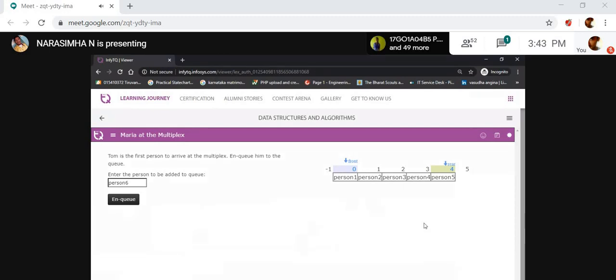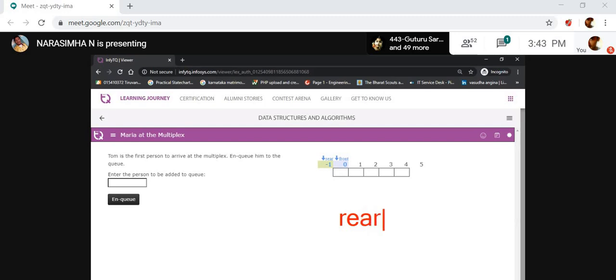Now, this is how you insert data into the queue. See here what is happening. Let's see one more time. Initially the queue is empty. Why? Because the rear is less than 0, the rear is less than the front. So the queue is empty initially.